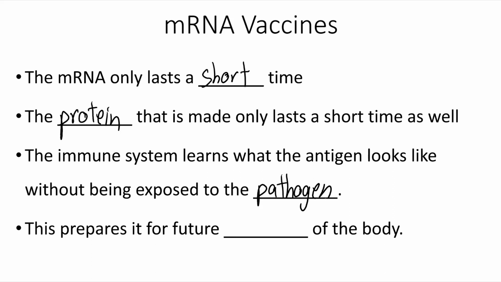And so it prepares a future defense should the body be exposed to that antigen again. Now, the strength of that defense and the duration of that defense, that is variable. There are some diseases where we receive a vaccination once and that's sufficient. Some where we need boosters. Unfortunately, so far with the COVID vaccines, it seems like a booster a year or so might end up being required. We'll have to see how that technology develops.